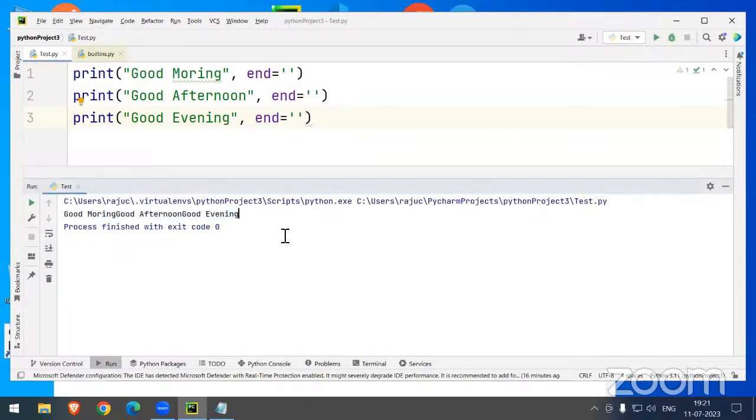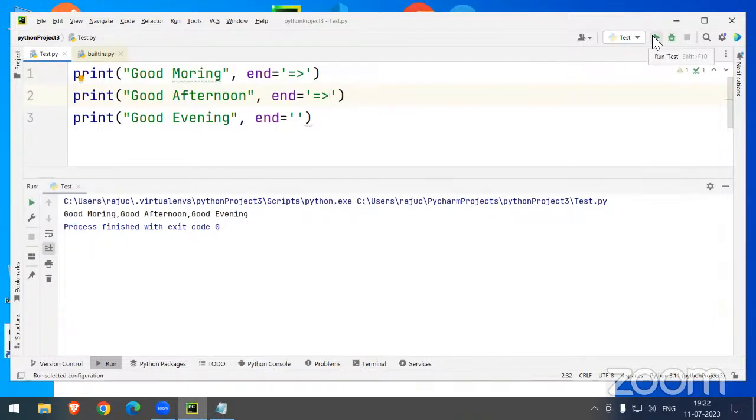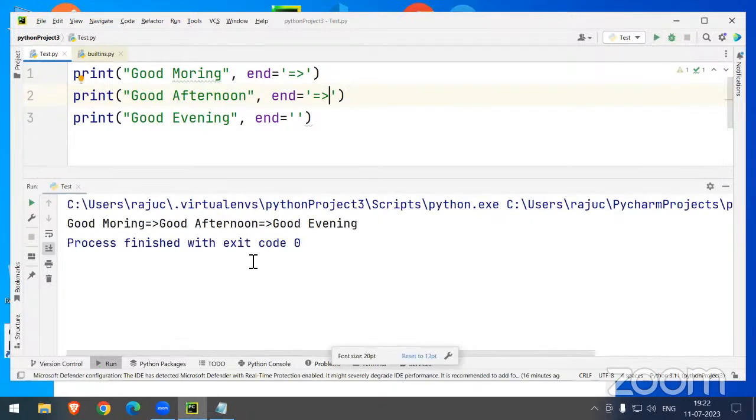Good morning, good afternoon, good evening. Suppose you are expecting commas also; we can keep the commas. Now we can see good morning, comma, good afternoon, comma, good evening. Suppose you are expecting any arrow marks, no problem. Happily, we can provide the arrow marks also. Now good morning, arrow mark, good afternoon, arrow mark, good evening. That's it. So the concept is very clear, right?